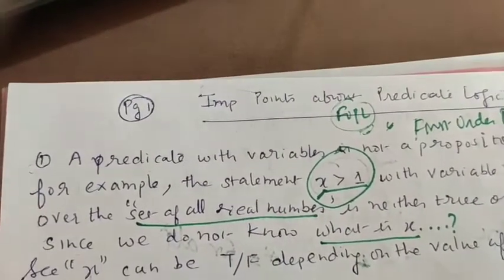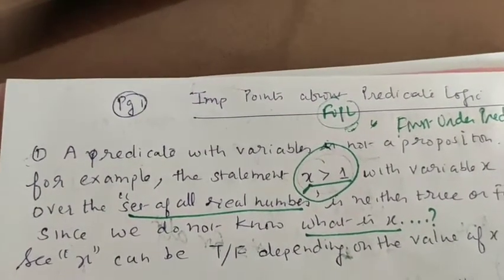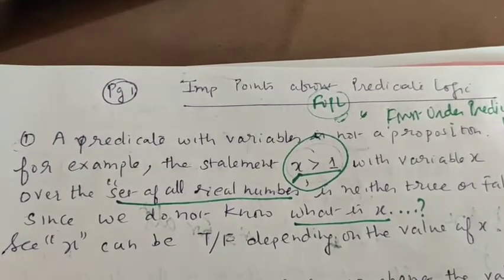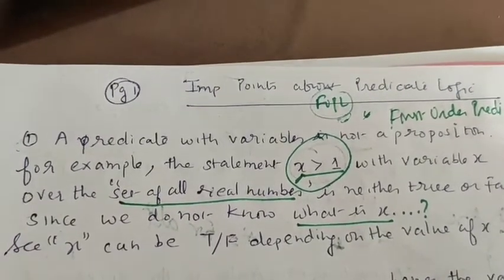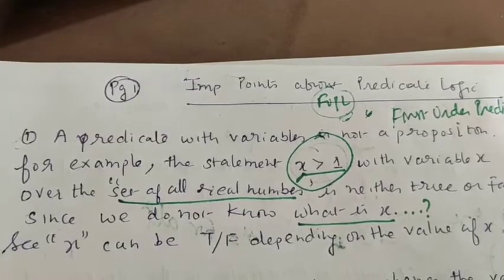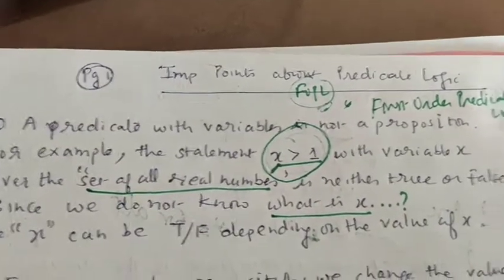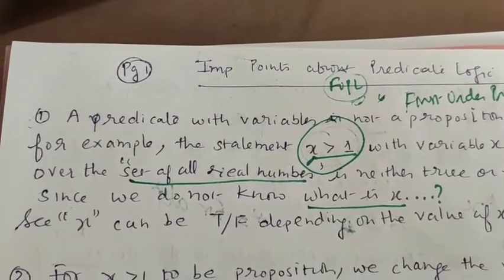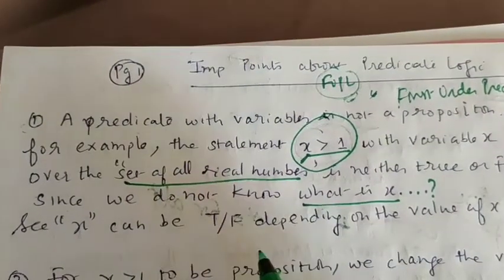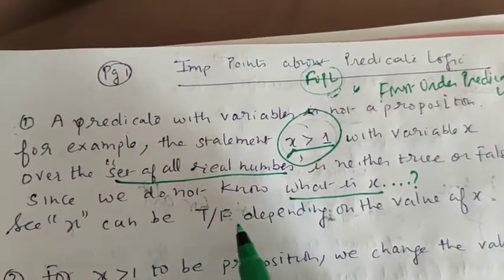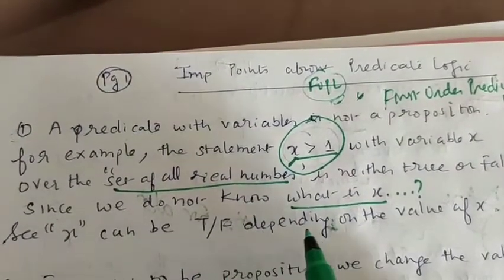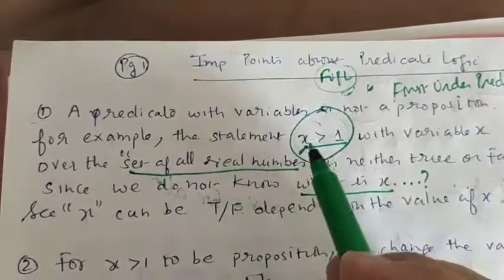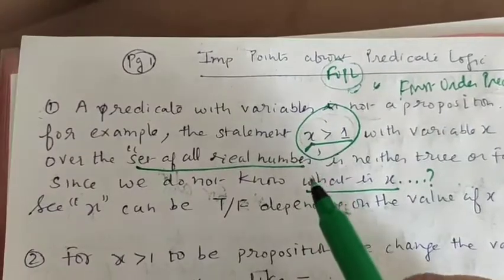Now point number 1, a predicate with variables. A predicate with variable is not a proposition. For example, the statement x greater than 1, with variable x over the set of all real numbers, is neither true nor false, because we don't know what x is. The x can only be defined when we define its universe. The x can be true or false depending on the value of x. If we don't know the value of x, then how can we say x is greater than 1 or x is less than 1? We have to define x in terms of universe or in terms of domains.